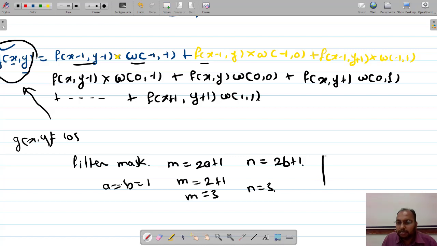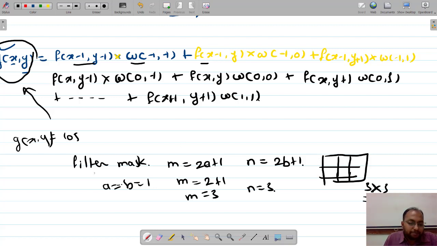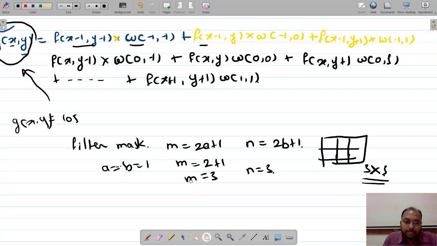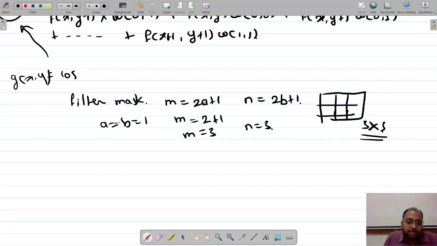That means this is nothing but my filter mask, right? Right now we had this, and the size of that was nothing but what? It was of order 3 by 3. So a total of 9 pixels were there, right? And you can also have weighted filtering. Weighted filtering and all these things we are going to discuss in the upcoming next few minutes. Okay, fine.